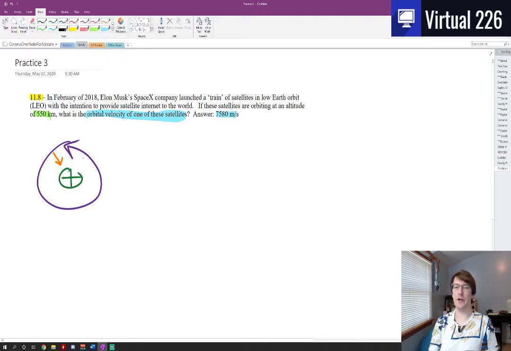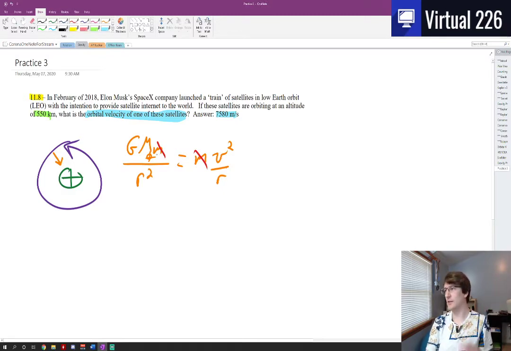is the force due to gravity. And what we can say here is that this force due to gravity is G times the mass of the Earth and the mass of the satellite, over r squared, and that has to be equal to ma. So F equals ma, this is the mass of the satellite, times a centripetal acceleration, v squared over r. And if we quickly get rid of the mass of the satellite, it doesn't matter if it's a tiny mass, a hot dog, an asteroid, whatever, and then we get rid of one of the radii, r being the radius from the center of our Earth, or whatever you're orbiting, out to your position.